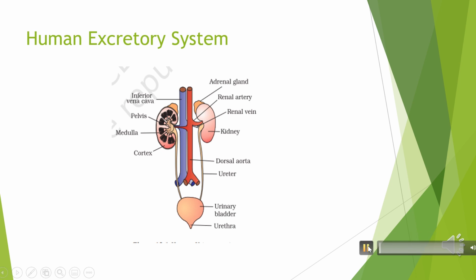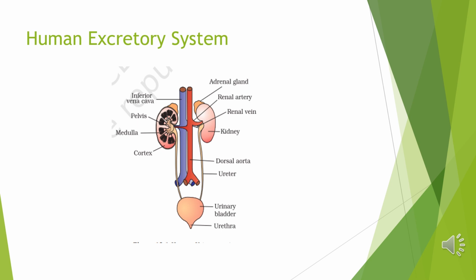This slide is showing the diagram of the human excretory system, which includes a pair of kidneys, a pair of ureters, a urinary bladder and a urethra. Kidneys are reddish brown, bean-shaped structures situated between the levels of the last thoracic and third lumbar vertebra, close to the dorsal inner wall of the abdominal cavity.